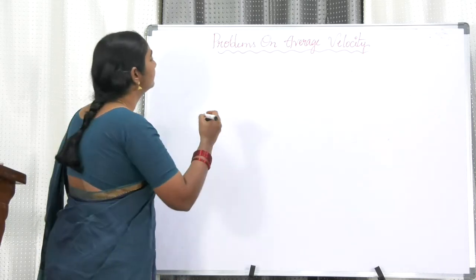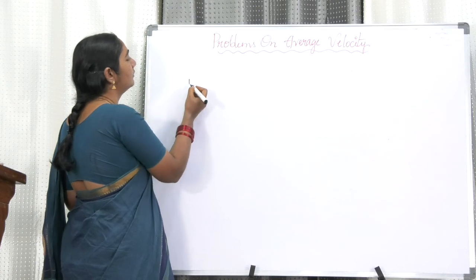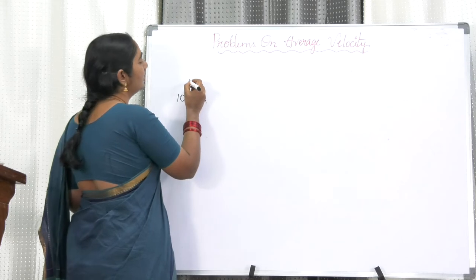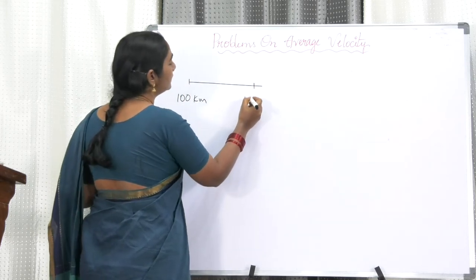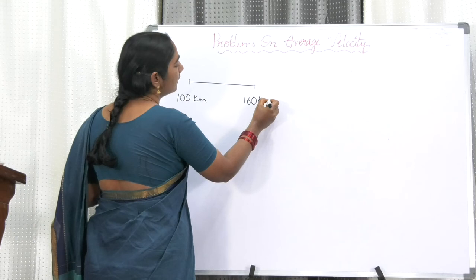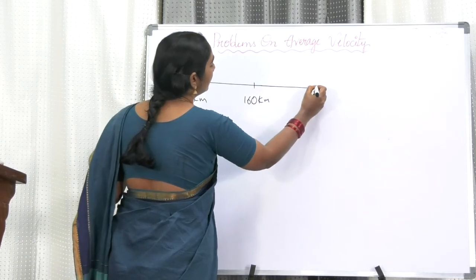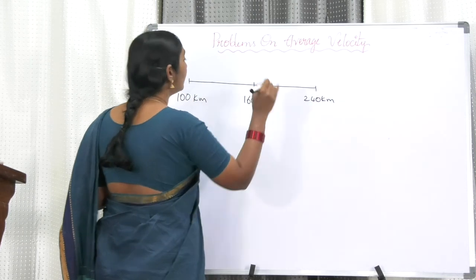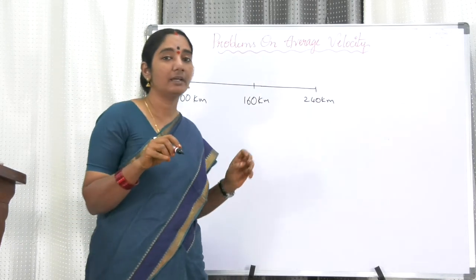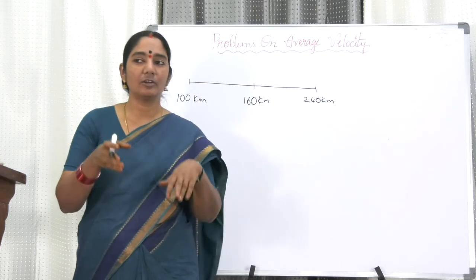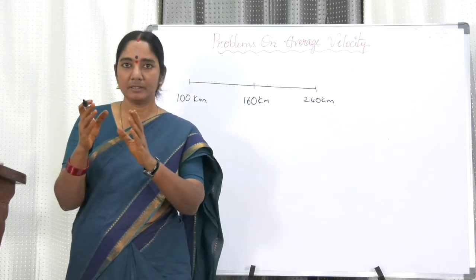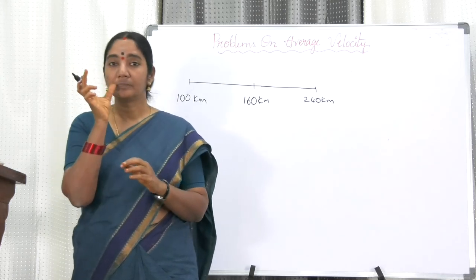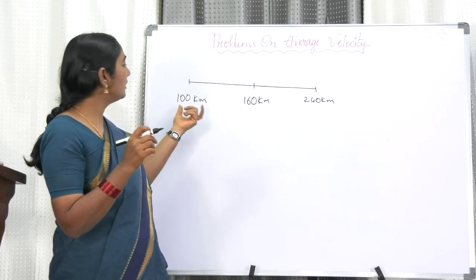A car passes the 100 kilometer, 160 kilometer, and 240 kilometer marks on the highway. So my dear friends, when we are going on a road, we will see some markings written on the stones beside the road. So now madam is talking about that.